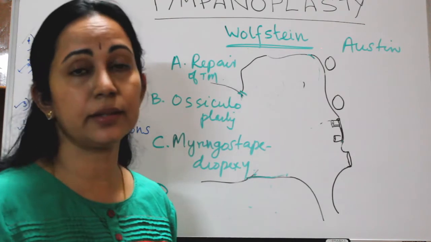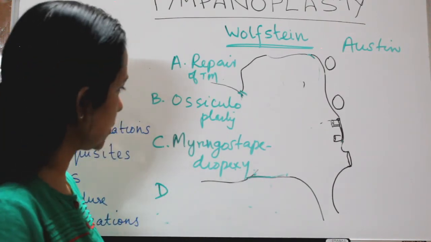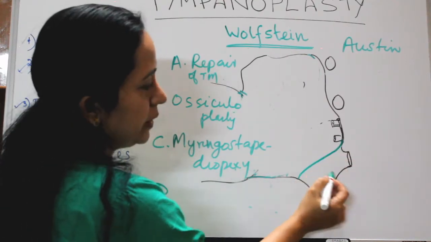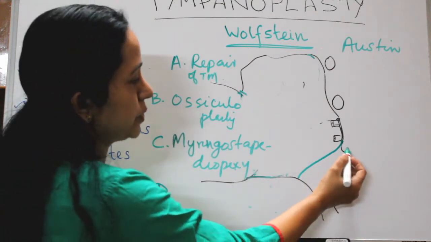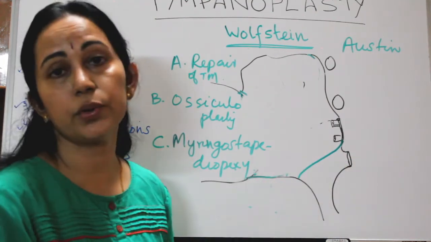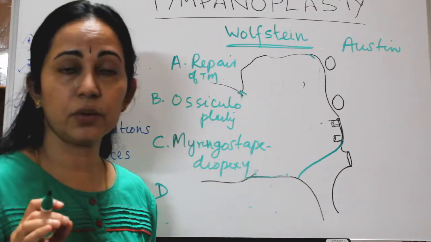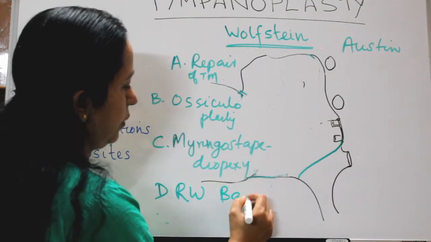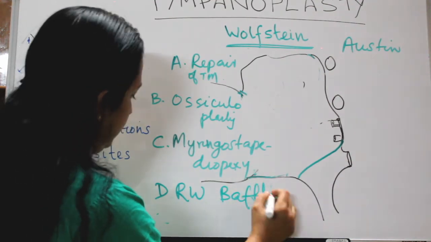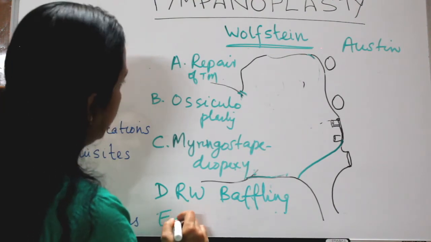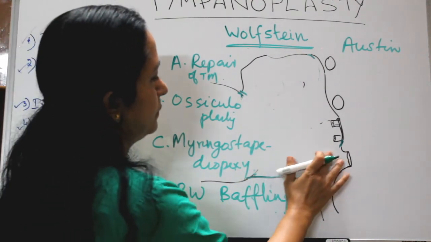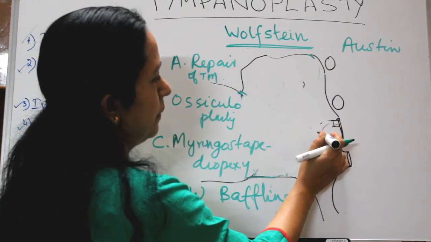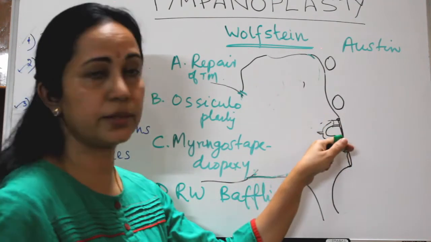So we have to protect the round window, isn't it? So this graft is kept over the round window. So a very shallow middle ear with the protection of the round window, and that is called round window baffling. Okay, what is the meaning of baffling? It is protection. So here we are doing a round window protection. Okay. And in E, the fifth type, stapes superstructure present, but footplate is fixed. Here the footplate is fixed.